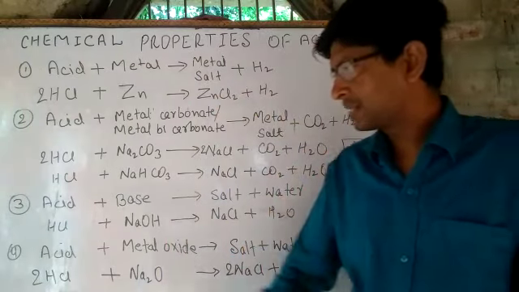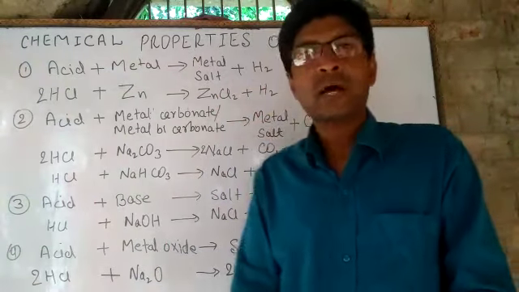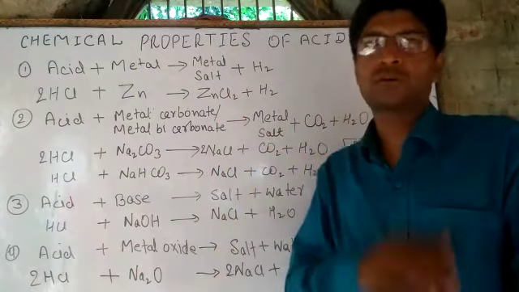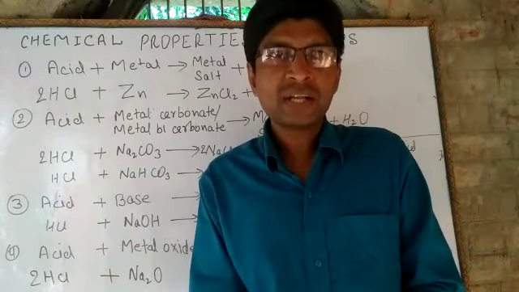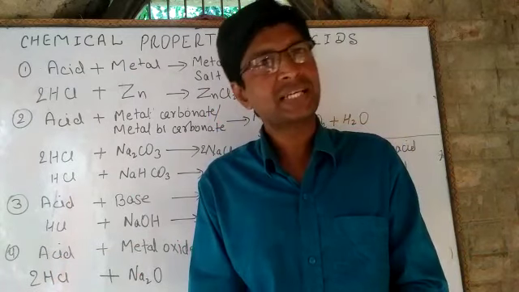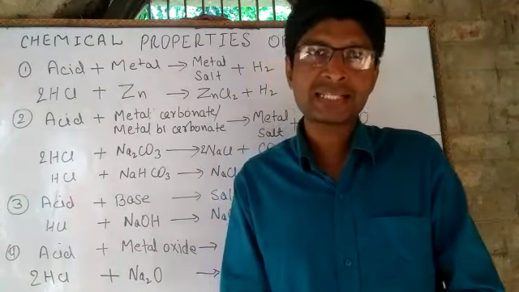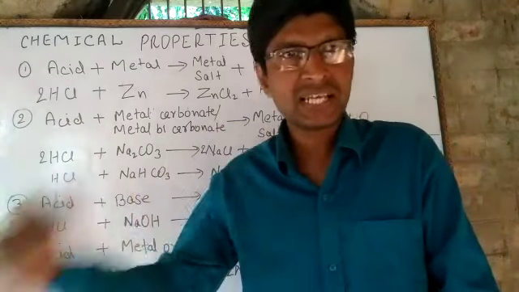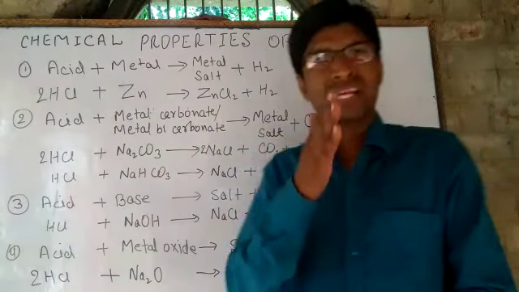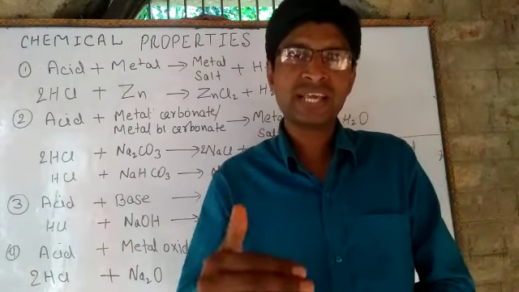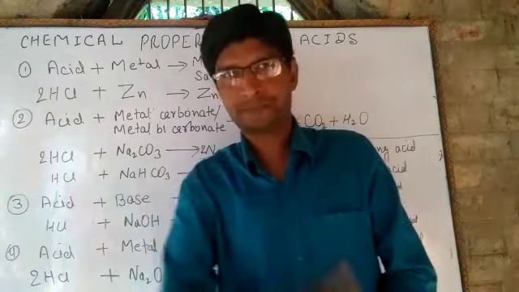Dear students, fourth chemical reaction, what happens when an acid reacts with metal oxide? As you know, metal oxides are basic in nature. Sodium oxide, potassium oxide, these are metal oxides and these are basic in nature. So dear students, when an acid reacts with metal oxide, it produces salt and water.